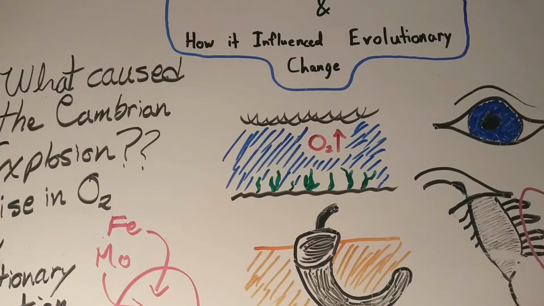One of the ways that we know that oxygen rose right before the beginning of the Ediacaran period is because we can measure a correlation between the amount of certain elements in rocks, such as iron and molybdenum, as well as the concentration of oxygen in the water. And experiments were done by a scientist named Eric Stirling, and he found that the hypothesis was true.